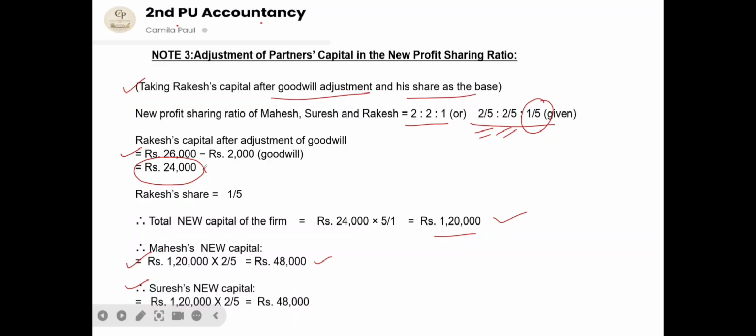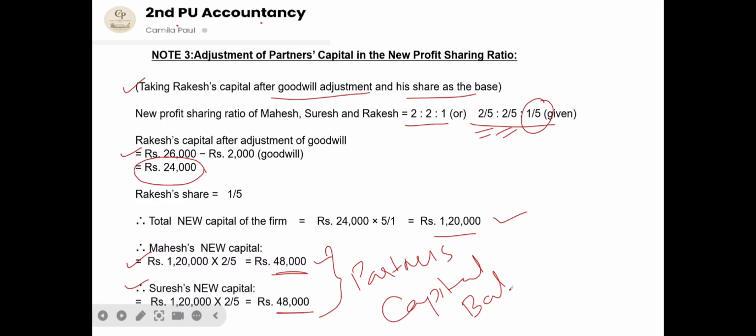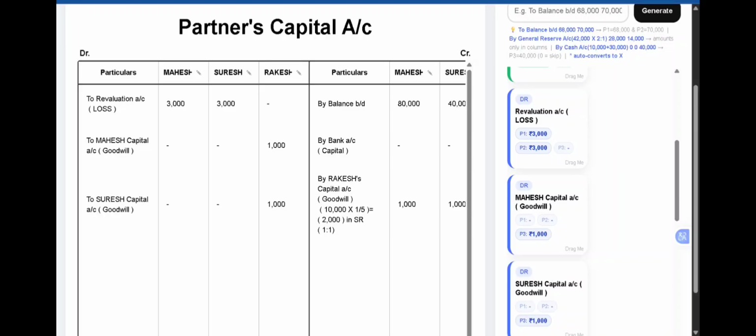This capital which we have derived will be the capital of the new firm. So we are going to transfer this to the partners' capital account as the balance, which will be the new capital. Now, once we have calculated the new capital of the new firm based on the new partner, first we are going to write the new capital on the debit side before balancing.